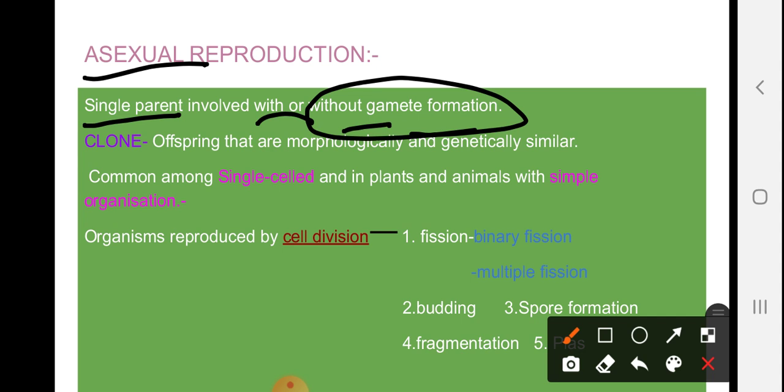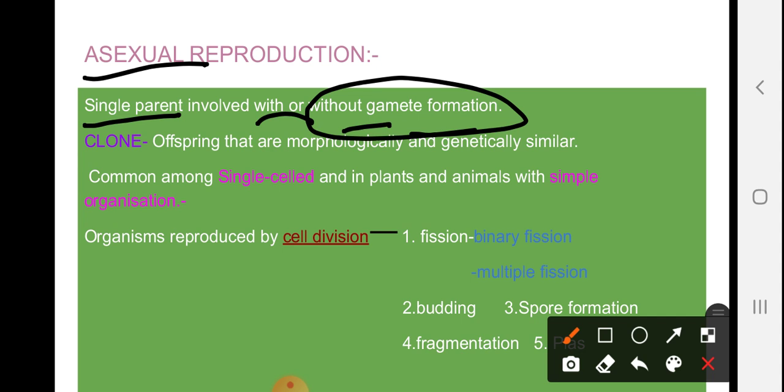Next is clone. Usually we are very confused in differentiating the offspring and the parent of unicellular organisms where asexual reproduction takes place, like amoeba. In amoeba the parent is the same as the offspring. Also a number of other organisms, like plasmodium, which is a malarial parasite, where the parent is similar to the offspring, and so on.